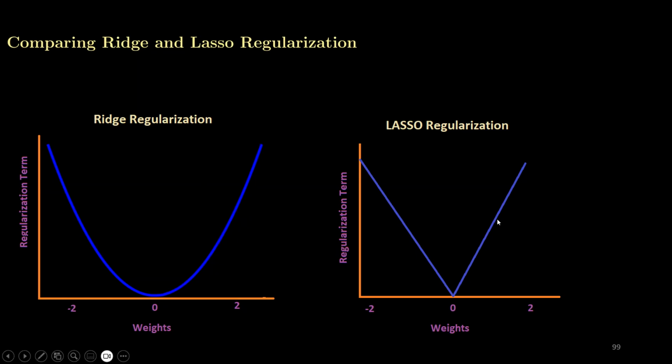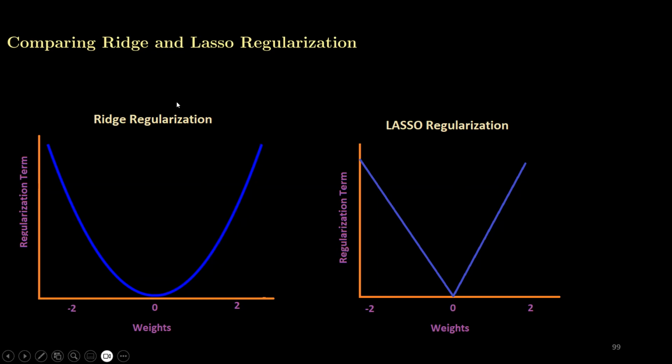So when we are in lasso regularization, the slope is the same everywhere. If you can see, the slope is the same everywhere. It means that the penalty is the same for every value of weights. So what happens if the weights are low? In that case, they will get to zero very quickly. So therefore, we will get the sparse model or simple model in case of lasso regularization.